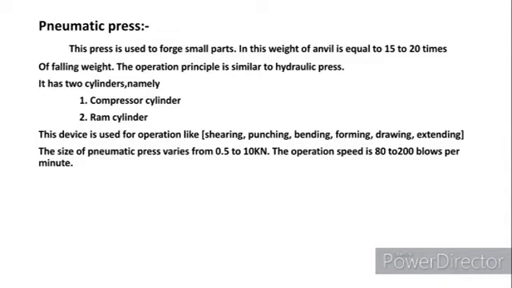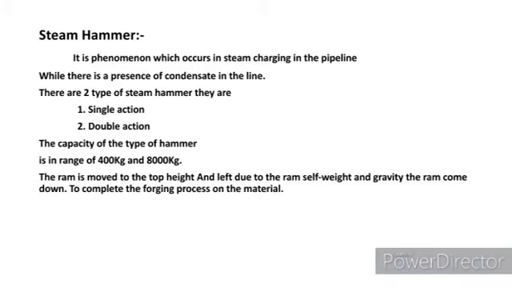Steam hammer. There are two types of steam hammer, single action and double action. Single action is the process where steam is inletted to a piston where the hammer is placed and pulls the hammer to strike the material.